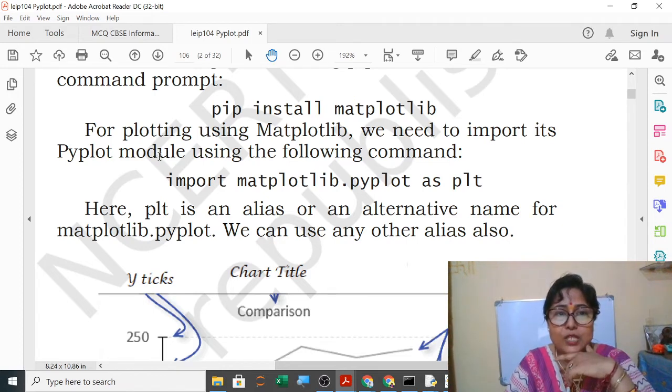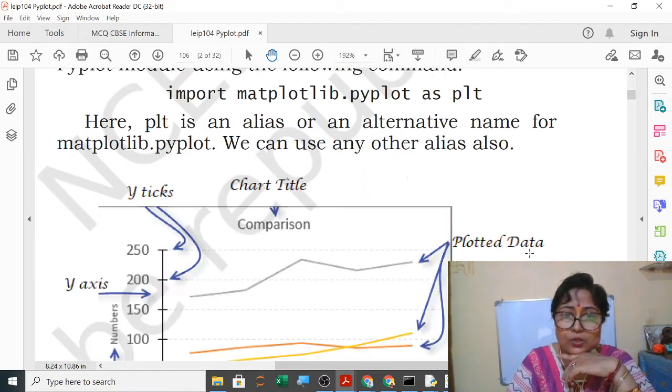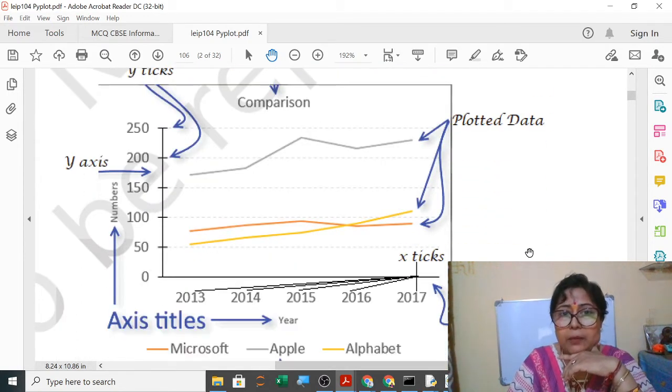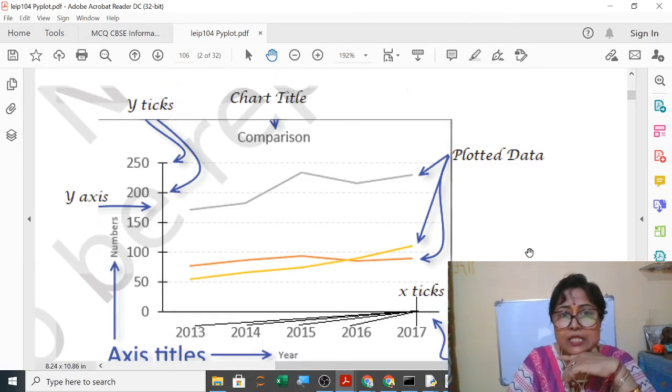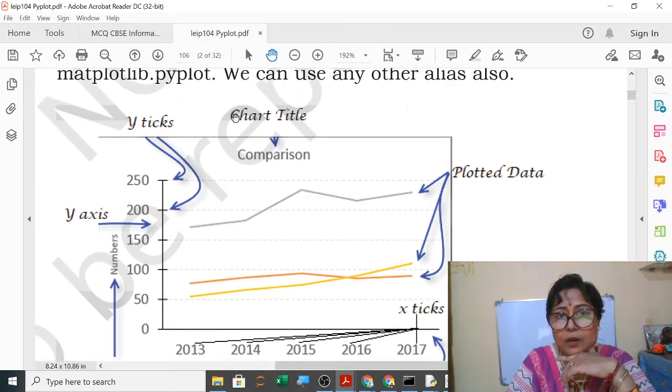Now for plotting using matplotlib, we need to import its pyplot module using the following command. Here plt is an alias or an alternative name for matplotlib.pyplot. We can use any other alias also. So you can write P or A, B, C, anything. Now this graph you see carefully. At the top I will give the title of this chart.